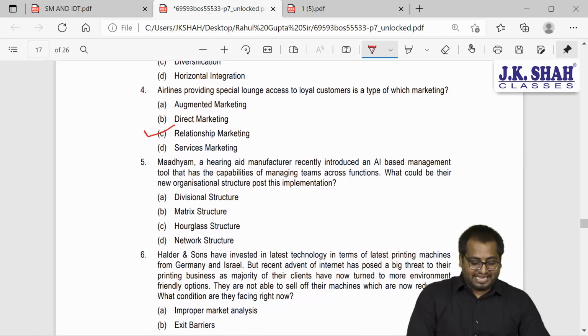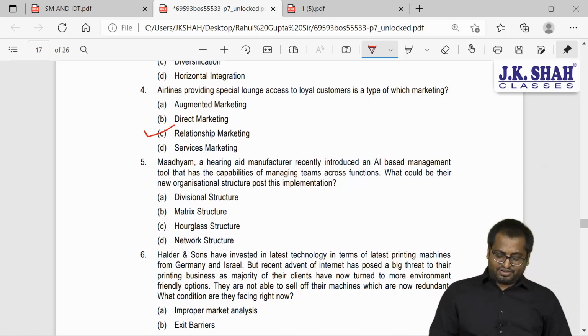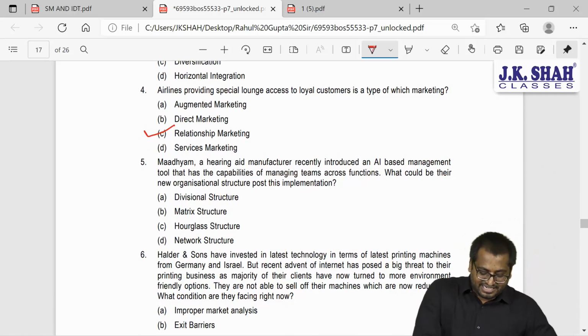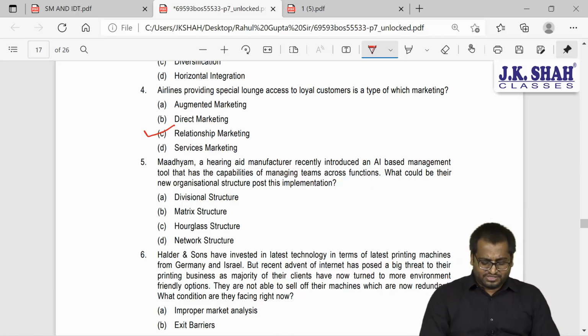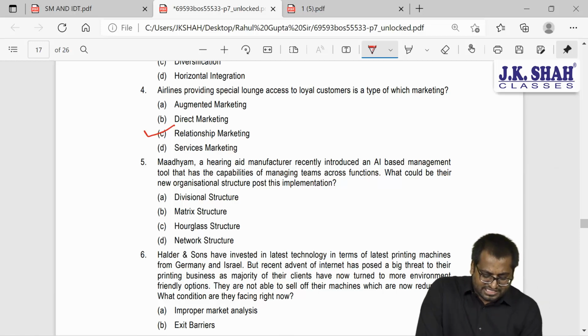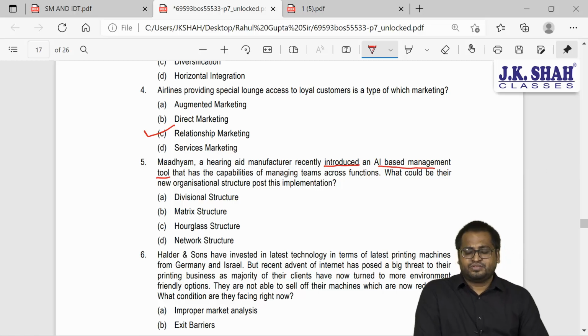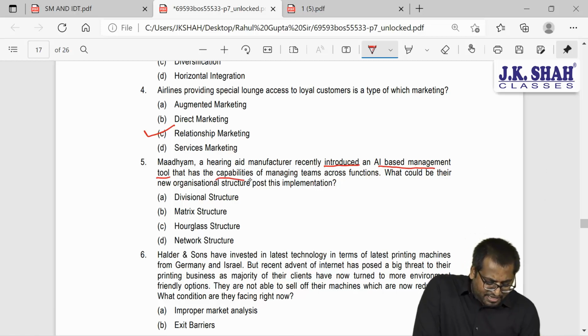Next, Madhyam, a hearing aid manufacturer, recently introduced an AI-based management tool. AI means artificial intelligence. So Madhyam, a hearing aid manufacturer, recently introduced an AI-based management tool that has the capability of managing the teams across functions.